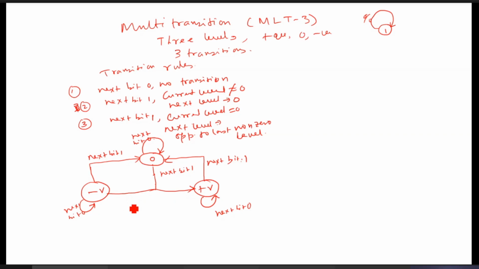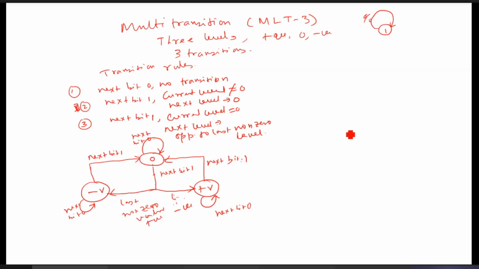If the last non-zero value is positive, then it will be these ones. If the last non-zero value is negative, the same thing, it will be negative. So this is the state table for this.